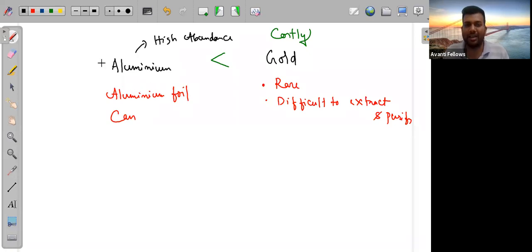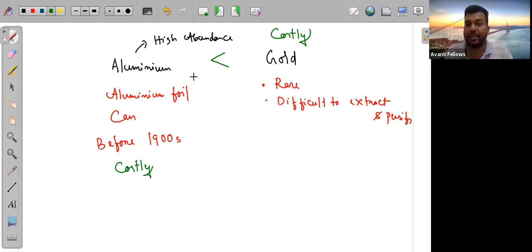But initially, before 1900, what was happening? Aluminum was also very costly at that time, very costly as compared to gold also. In 1900 also aluminum was costly. We can compare aluminum and gold at that time, both costs were quite comparable.